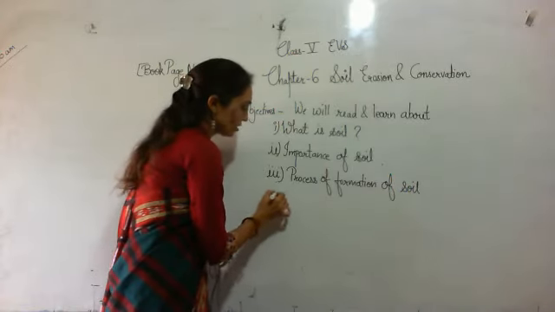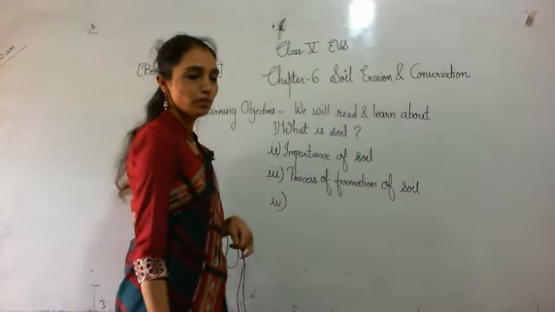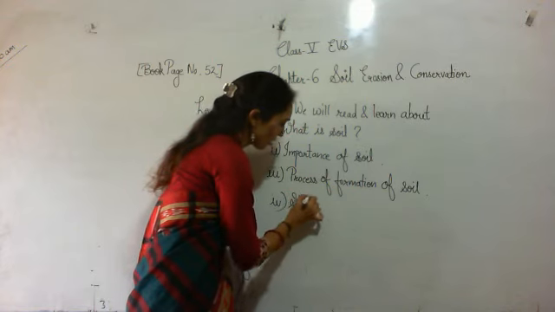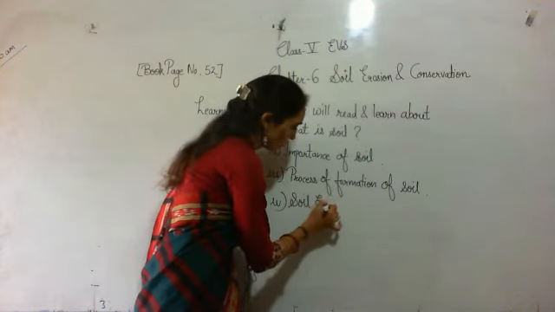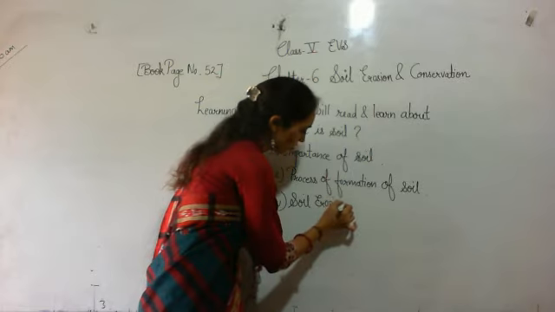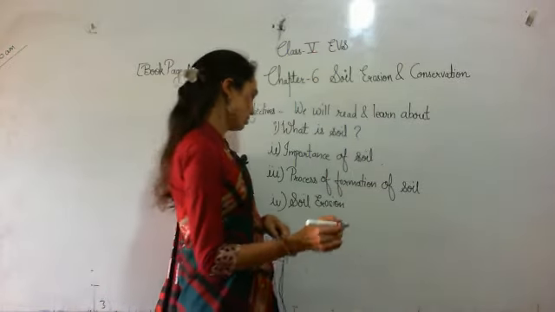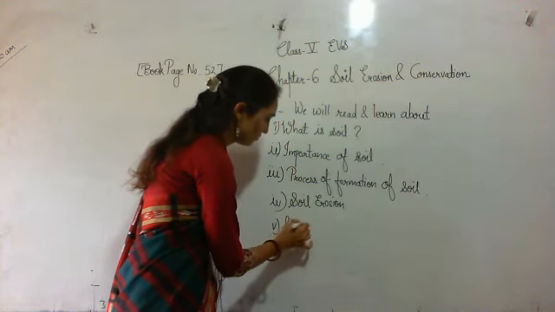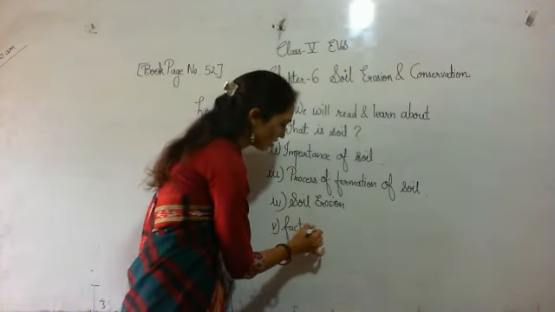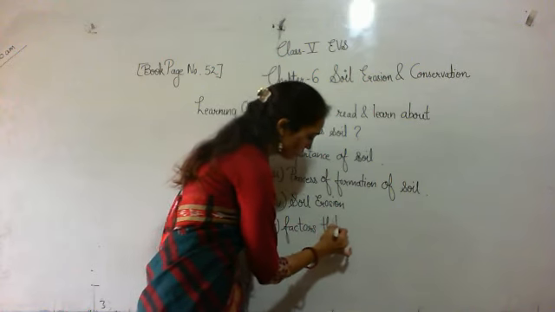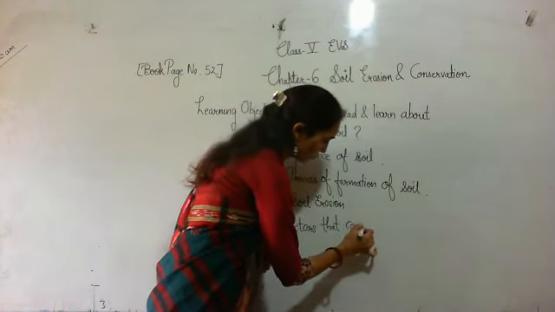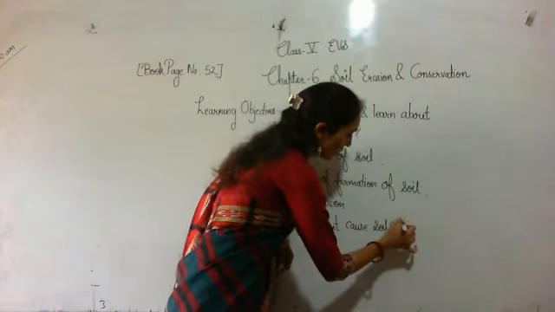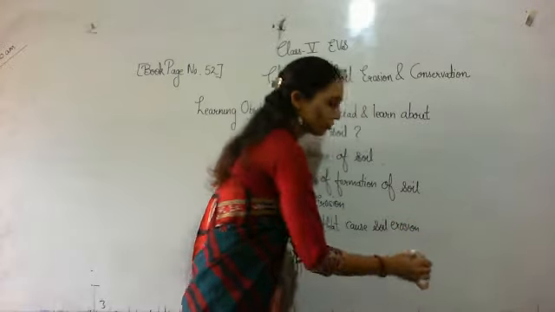Fourth point in this chapter, what is soil erosion. Then fifth point, factors that cause soil erosion. What are the factors that cause soil erosion?